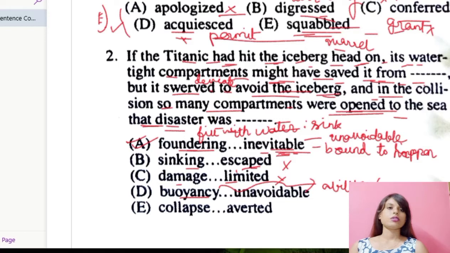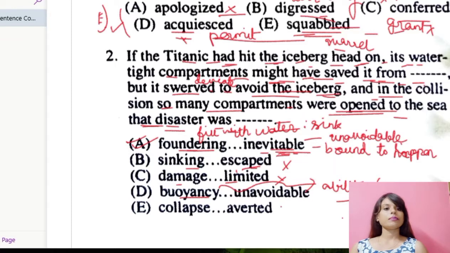So if I put buoyancy, the watertight compartments might have saved it from buoyancy, from the ability to float. It's not making any sense.